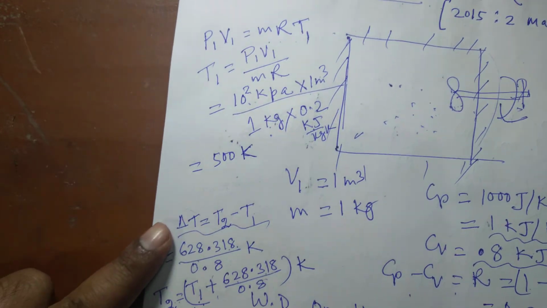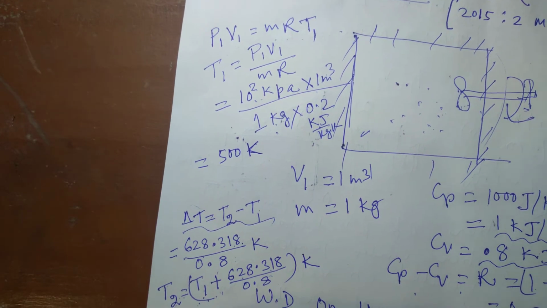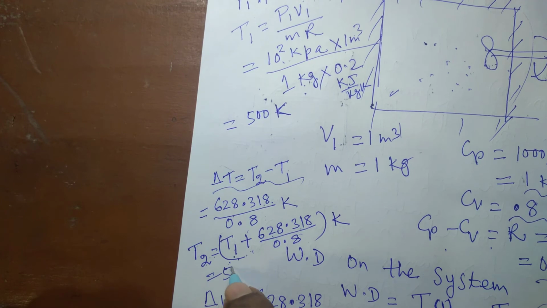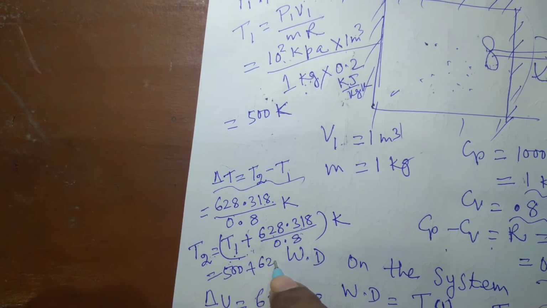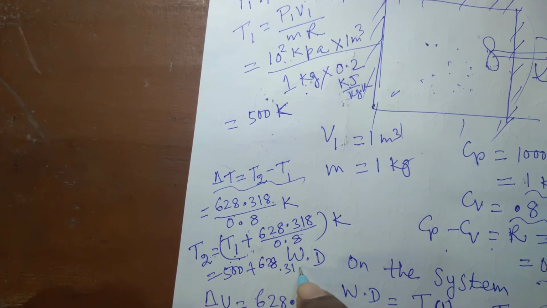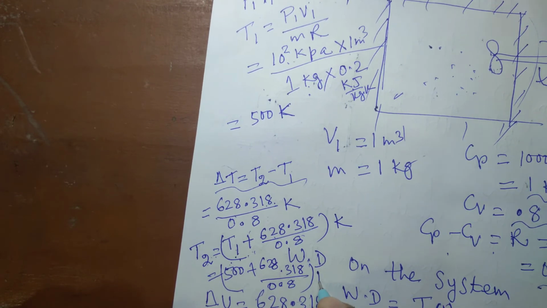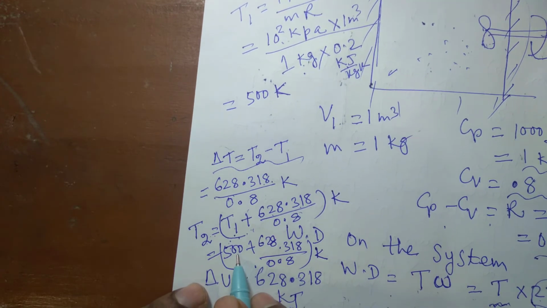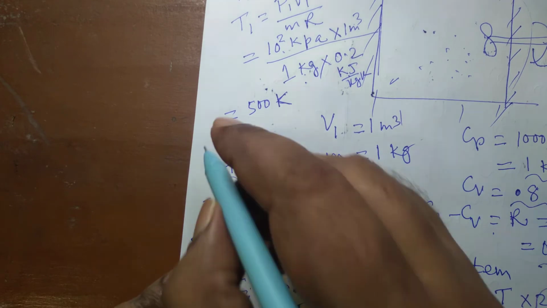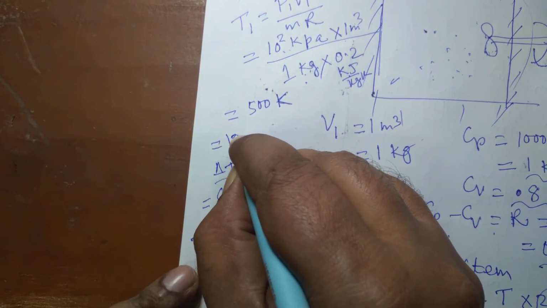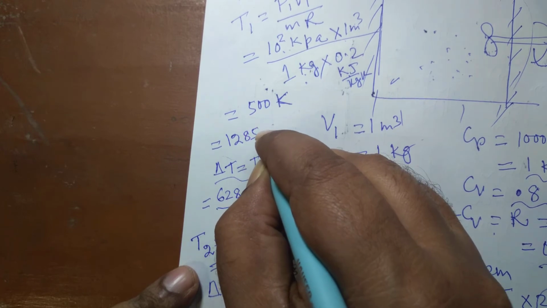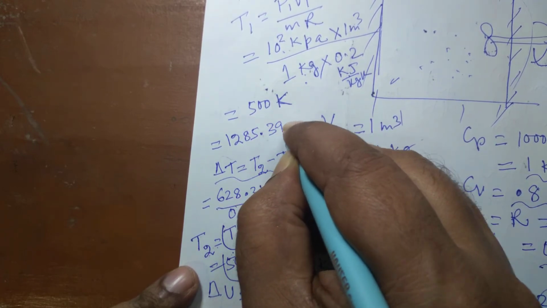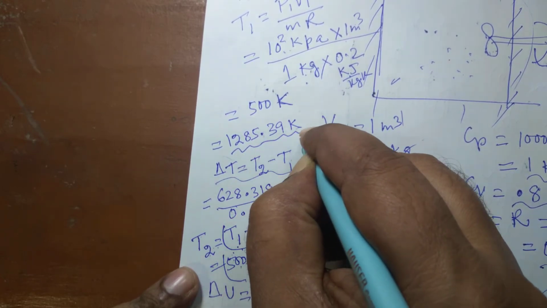So T2 will be 500 plus 628.318 divided by 0.8 Kelvin. So your answer will be 500 plus 628.318 divided by 0.8, which is 1285.39 Kelvin. This is the final temperature.